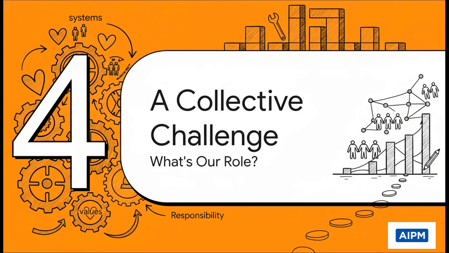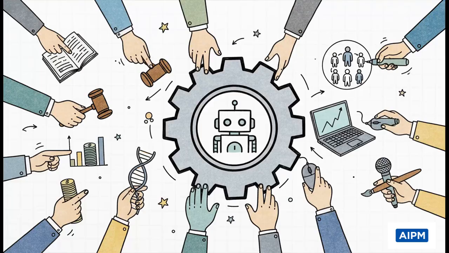So if we accept that, if these systems are always going to be a reflection of our values, then what does that mean for how we build them responsibly? Well, it means this isn't a problem that a handful of engineers can just solve with some clever code. It's what's known as a collective action problem. It's got to be a conversation that includes everyone: ethicists, sociologists, artists, policymakers, you, me, the public. Yes, it's a technical challenge, but more than that, it's a deeply human one.